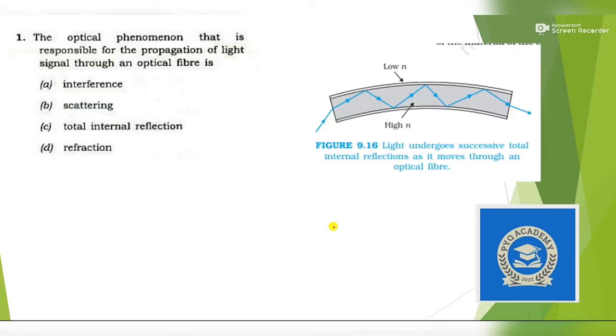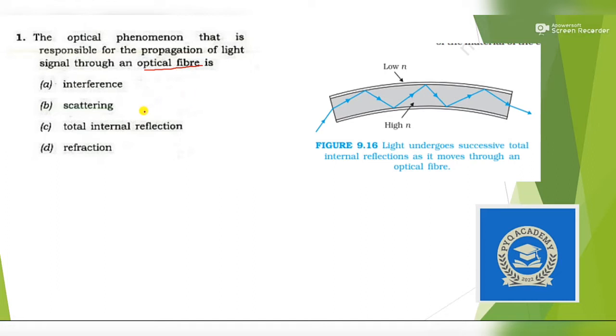so now let's start. In the first question, it is given: the optical phenomenon that is responsible for propagation of light signal through an optical fiber. This is quite a common question which is asked in various examinations, whether UPSC or SSC or railways.